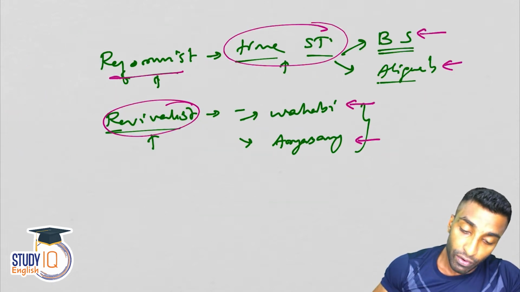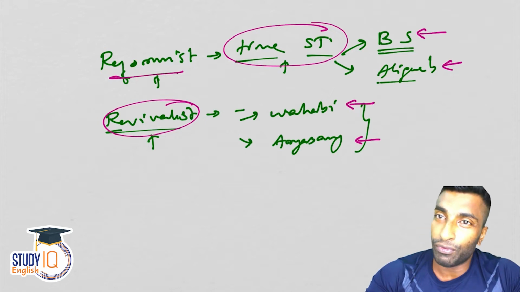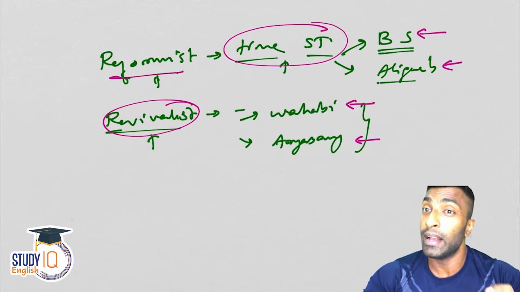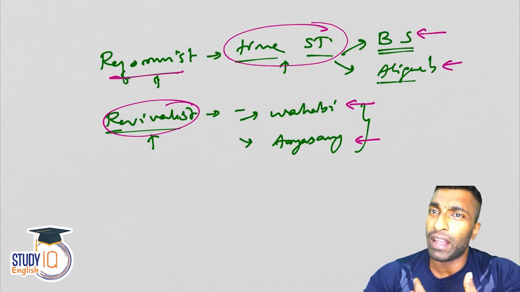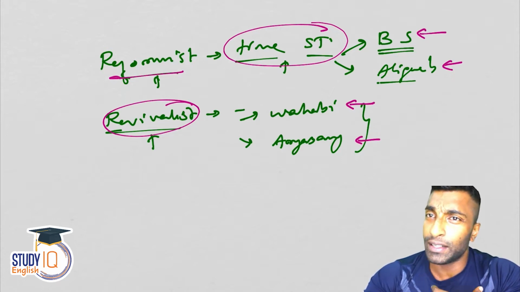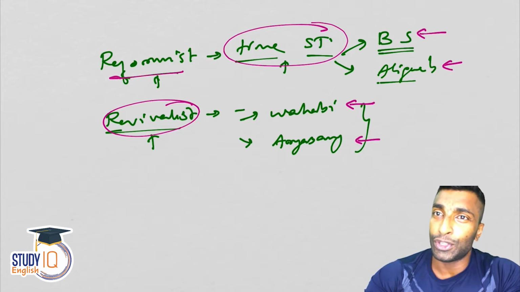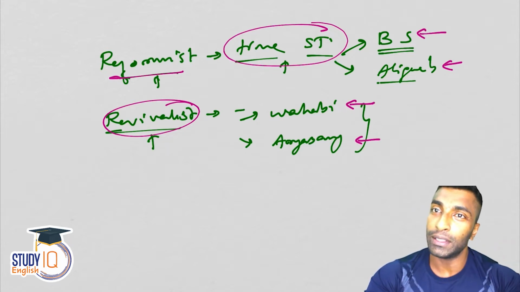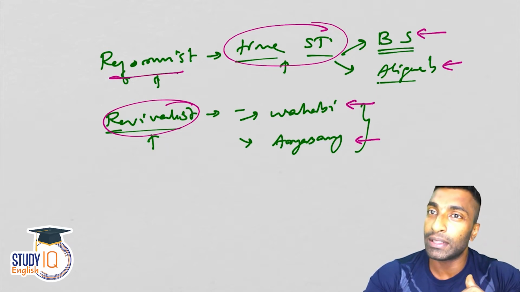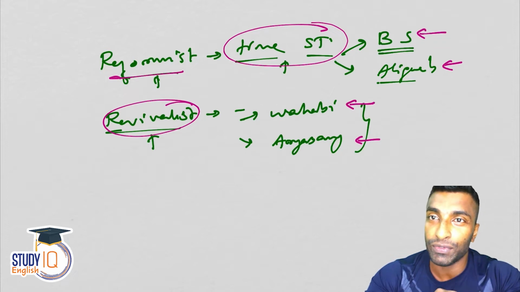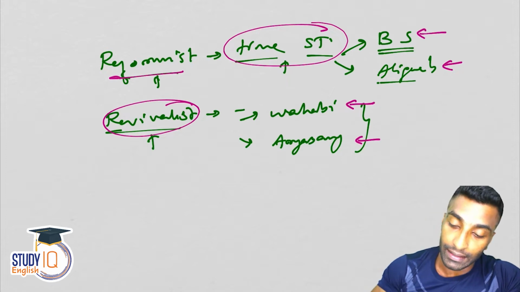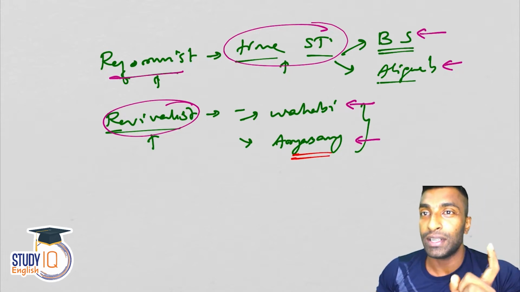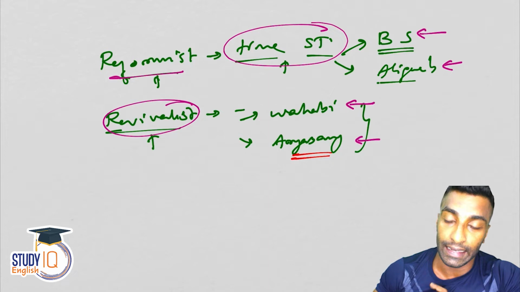And apart from that, we have also discussed the types of reformist movement and revivalist movement. Reformists are those people who responded with time and the scientific temper. Revivalists consider Western education or Western style as ruining the culture, so they want to go back to the previous time. One among that is the Wahhabi movement, which we are going to discuss today. That is from the Muslim or Islam side, and the other we will be discussing is Arya Samaj in the fourth session, that is in the next session.